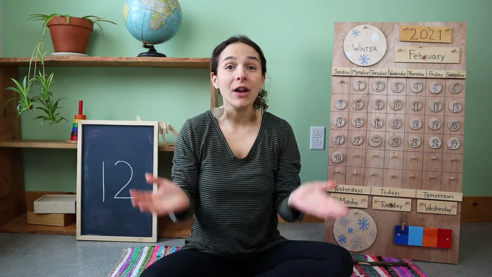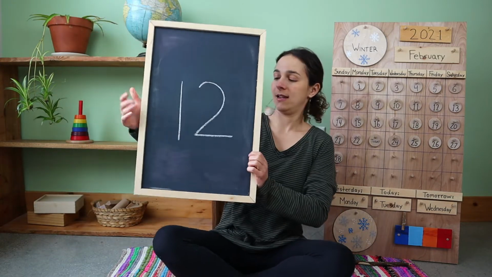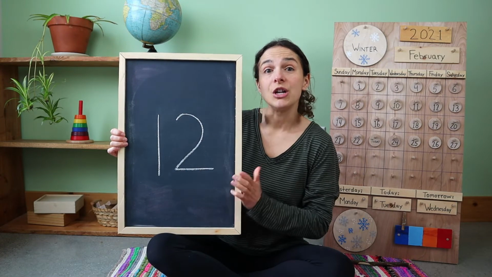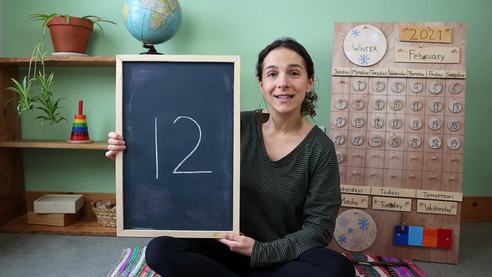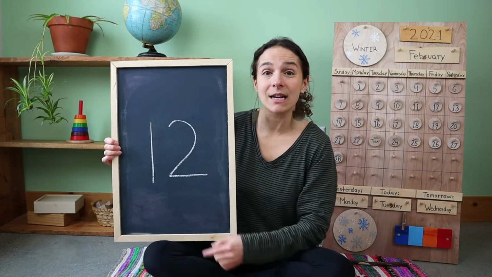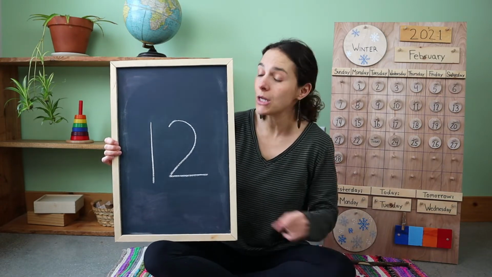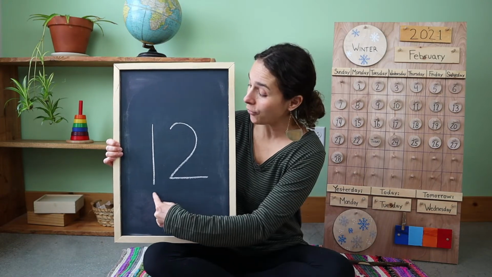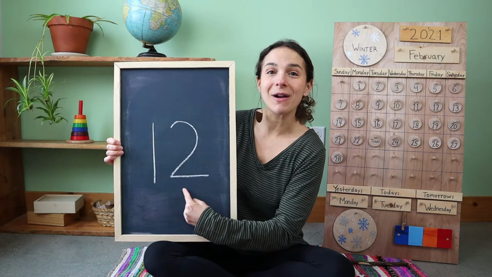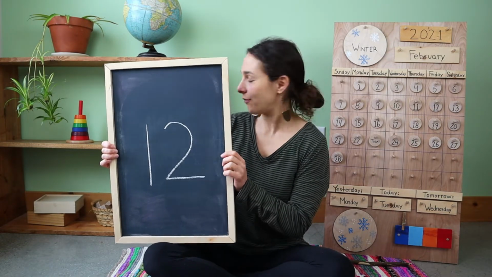Friends, we also have a new number to talk about this week. This number is a double-digit number. Do you know what number this is? 12! That's right! This is the number 12. And 12 is a double-digit number because when you write the number 12, first you write the number 1 and then you write the number 2, the number 12.